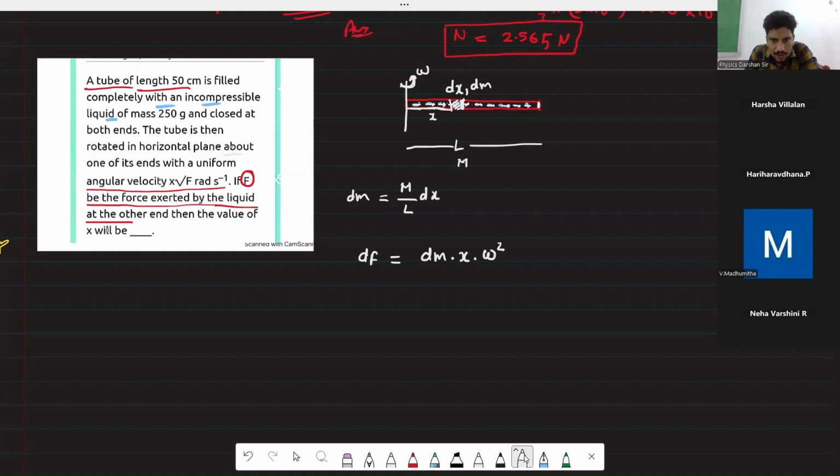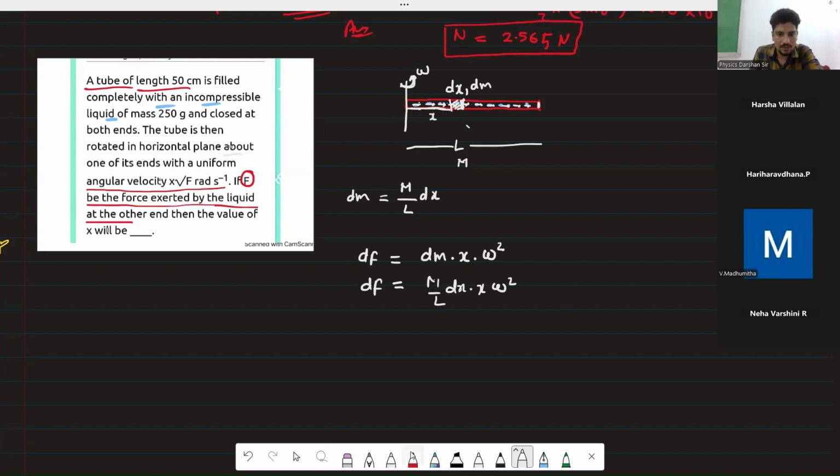So due to only this part I found the pressure. I have to find the pressure due to the whole part. So, dear children, you know already what dm is: M upon L dx, times x omega square.